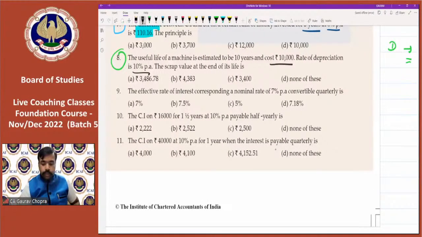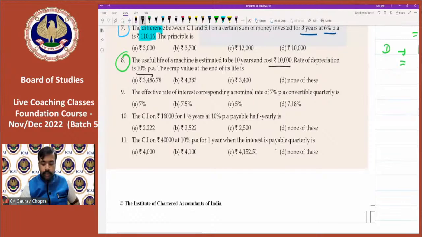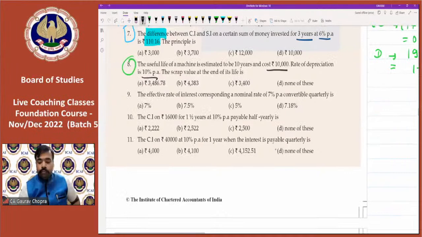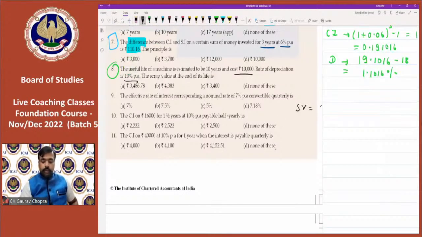So scrap value is equal to cost, then 1 minus i to the power of n. So what is cost? Cost is 10,000. Where 1 minus i, what is i? 10%.